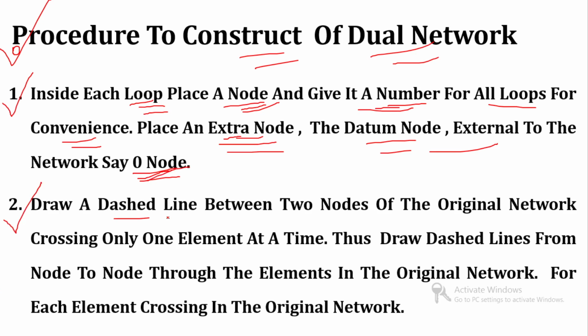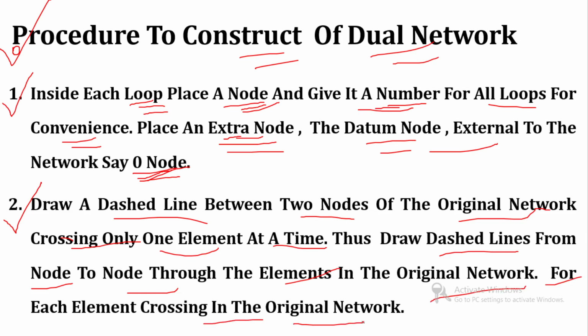This is the first step for the dual network construction. Second, draw a dashed line between two nodes of the original network, crossing only one element at a time. Thus draw the dashed line from node to node through an element in the original network, for each element crossing of the original network.